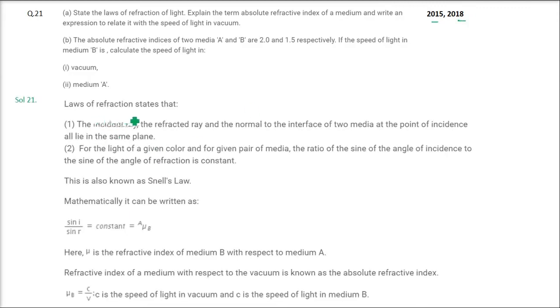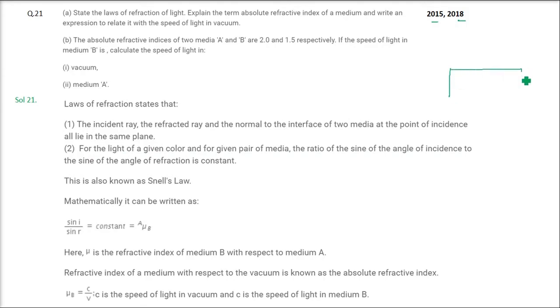So the laws of refraction, there are mainly two: the incident ray, the refracted ray, and the normal to the interface of two media at the point of incidence all lie in the same plane.